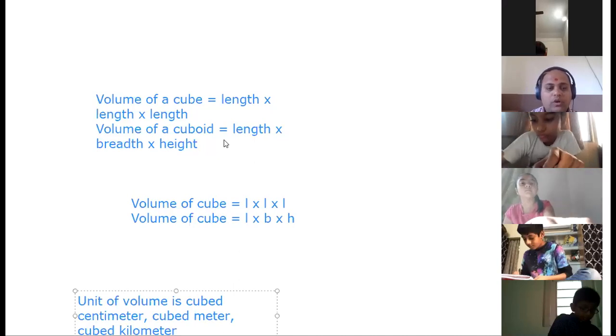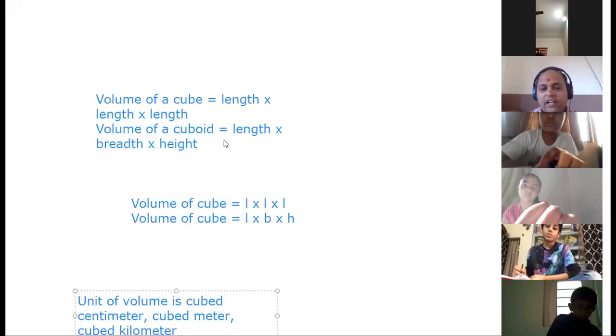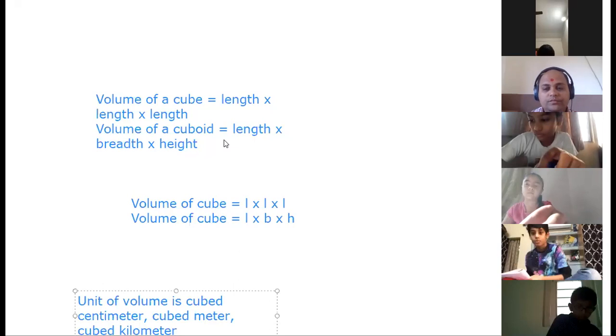Right, so what we will do next is, if you have got this formula, then you can close your notebooks and go to the maths workbook.